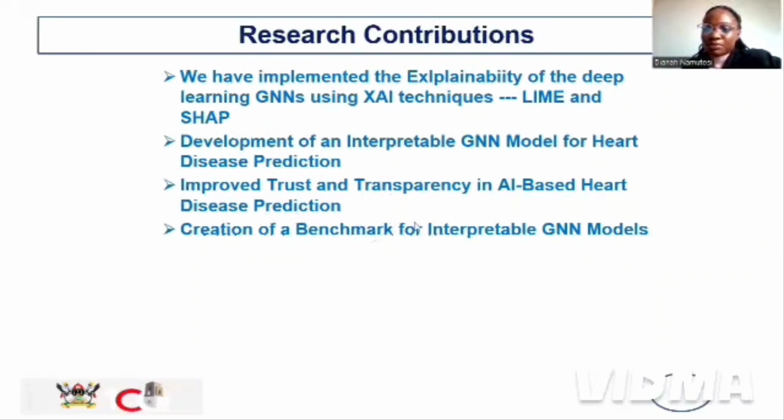This helps clients: when you're explaining how a prediction has come about, you are able to tell the patient that you are likely to get heart disease because of such and such features. Also, we are creating a benchmark of interpretable GNNs, since most of them have not been implementing explainability.